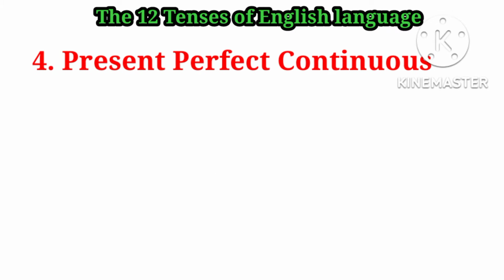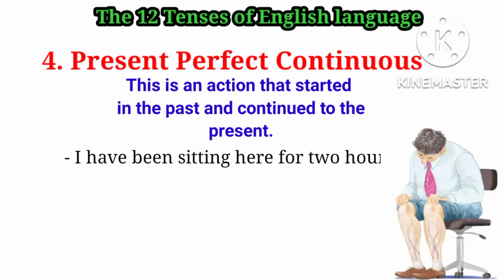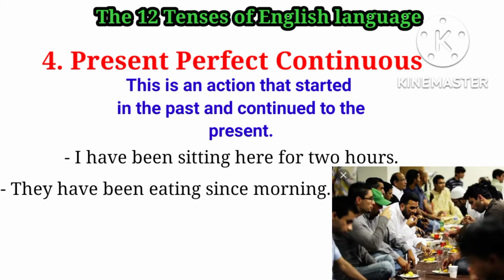Then for the present perfect continuous, this is an action that started in the past and continued to the present. I have been sitting here for 2 hours. So this one is present perfect continuous. They have been eating since morning. So that means they started the action in the past and still continue. So since morning up to the present moment.